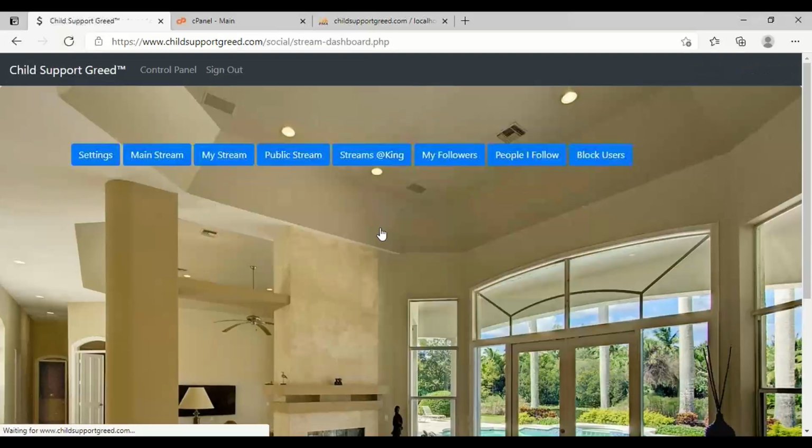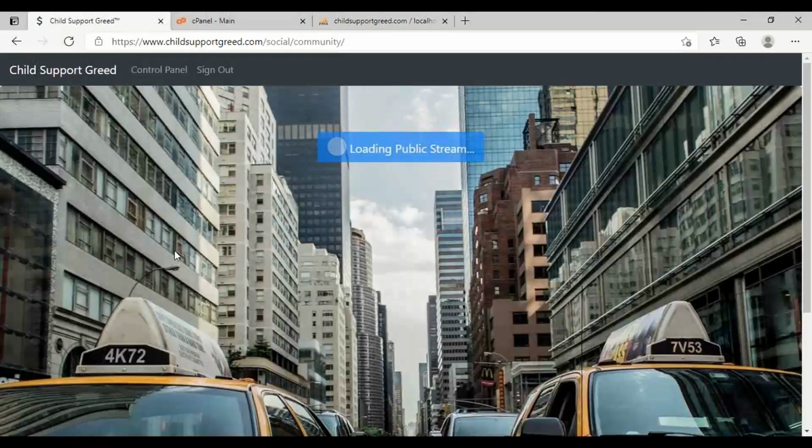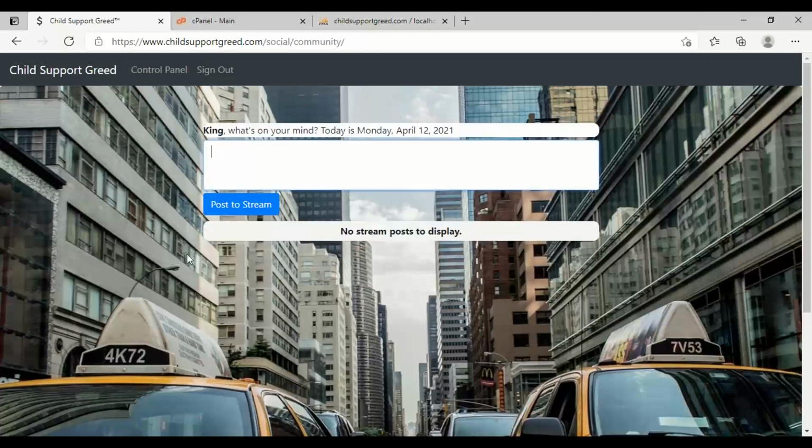All right, so let's go to stream dashboard. Now right here on public stream, you see it's got a different background with these taxis on it, right? But whatever you put here is viewable publicly, but it will not show up on your personal page. It'll show up on the community page up here where it says /community, right? And it can be seen whether you are logged in or not. Anybody that comes to this page can see what's in here, whether they are logged in or not.